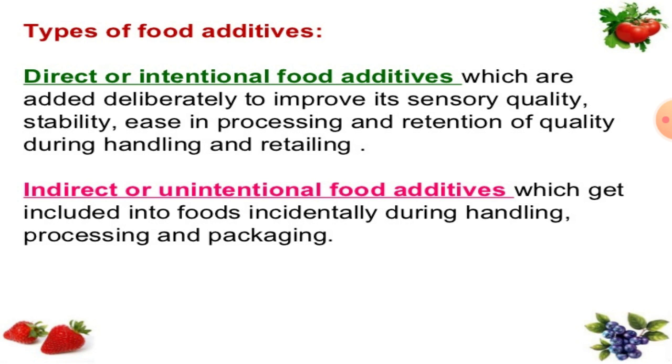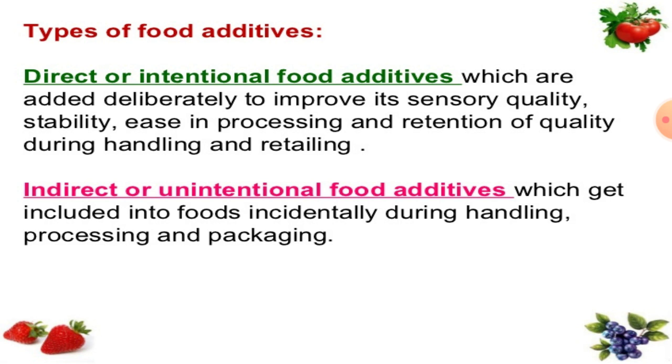Now the types of food additives. There are two types of additives. First is the direct or intentional food additives and second is the indirect or unintentional food additives. Direct food additives are added deliberately to improve sensory qualities, stability, ease in processing and retention of quality during handling and retailing.